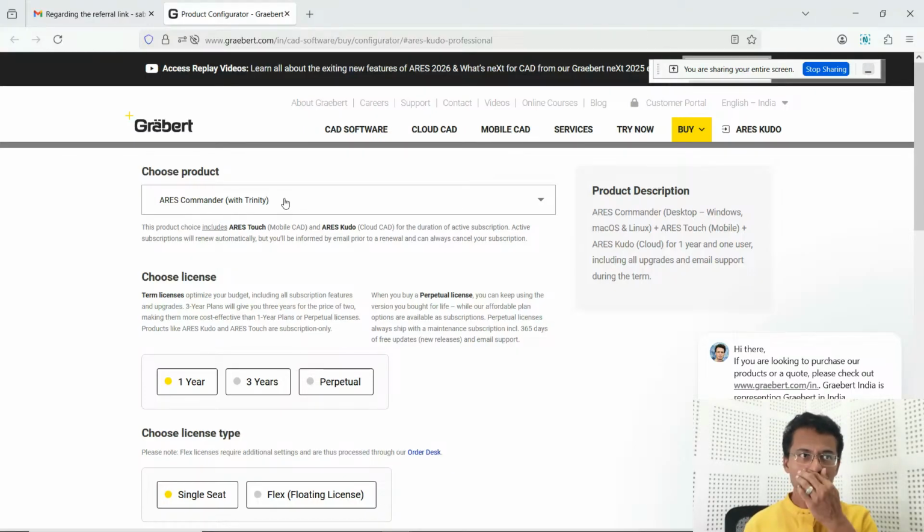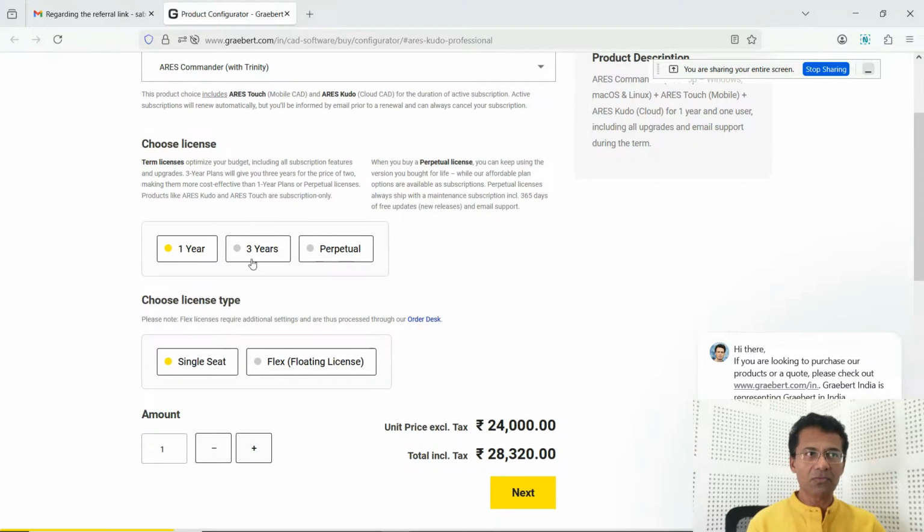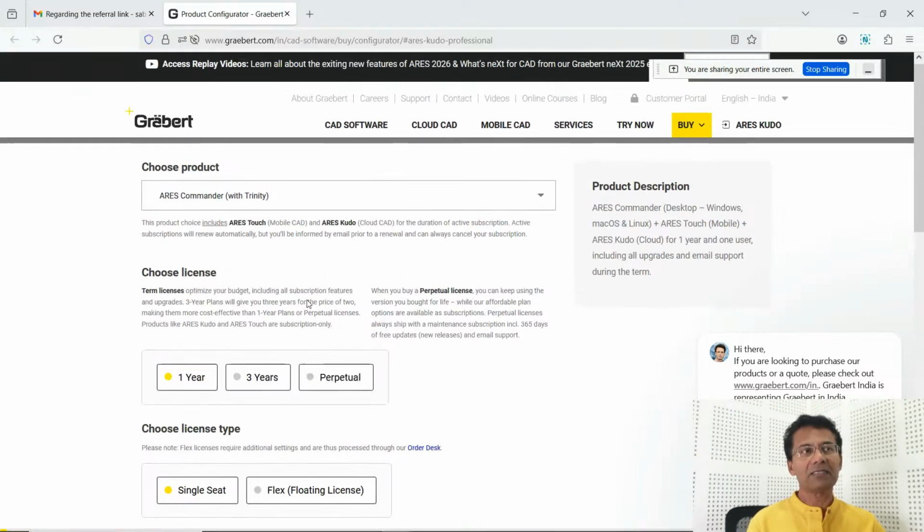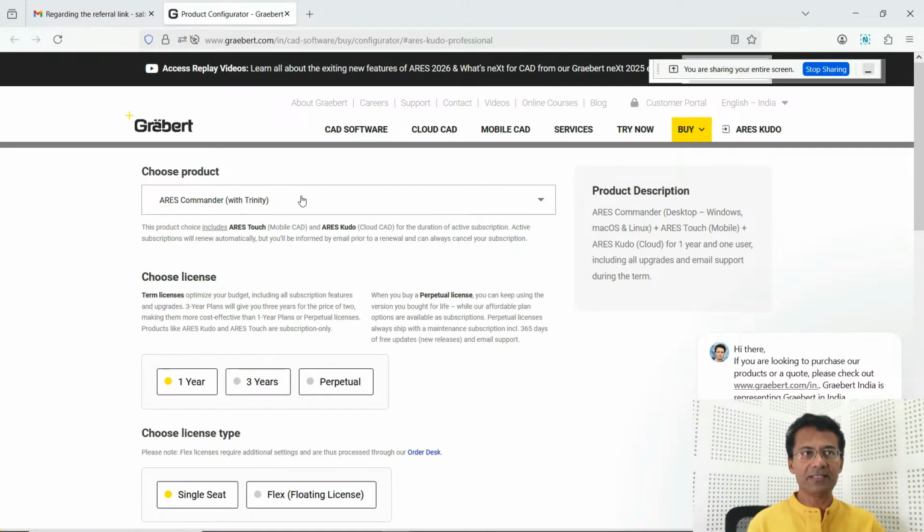That is another product showcased in this list. You can buy it for a year or for 3 years, or you can go for a perpetual licensing, meaning lifetime licensing. So these are the various options you can see in this list.